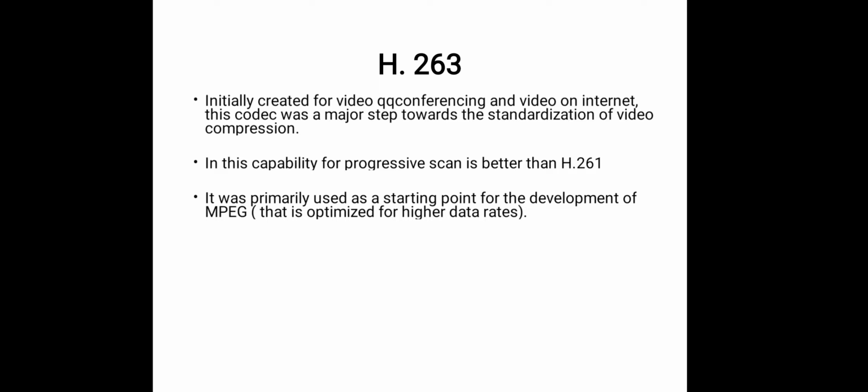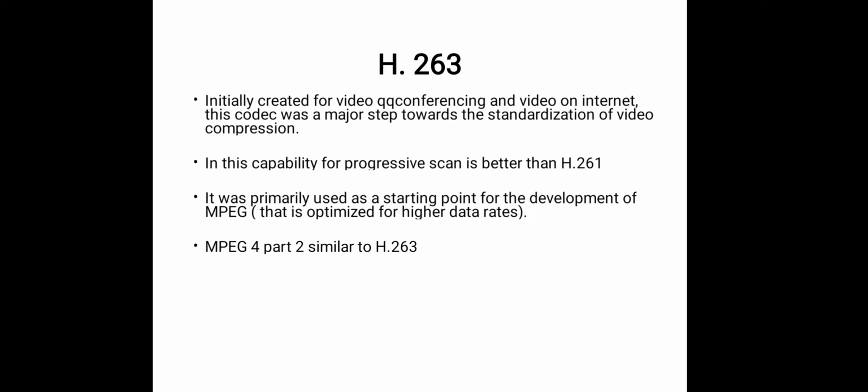Next is H.263. Initially created for video conferencing and video on internet. This codec was a major step towards the standardization of video compression. Its capability for progressive scan is better than H.261. It was primarily used as a starting point for the development of MPEG that is optimized for higher data rates.